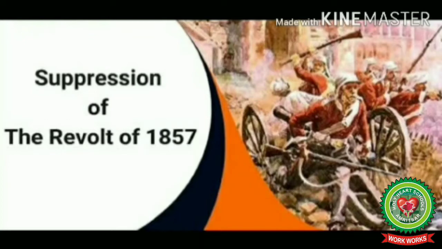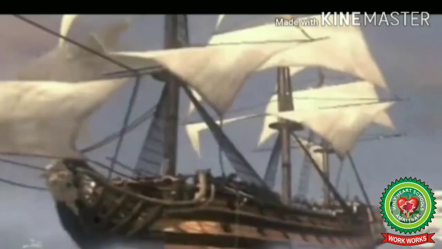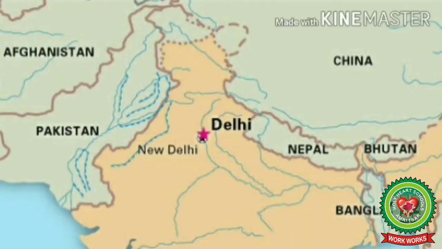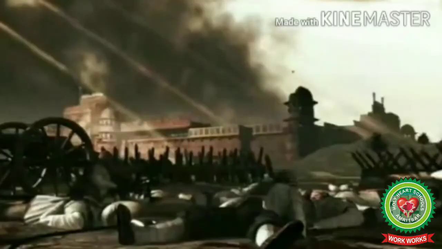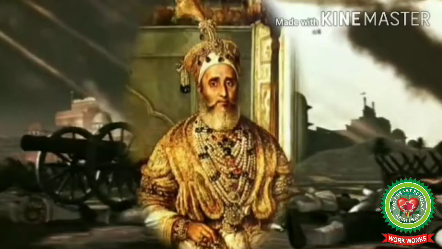Unnerved by the scale of upheaval, the company decided to repress the revolt with all its might. It brought reinforcements from England, passed new laws so that the rebels could be convicted with ease, and then moved into the storm centers of the revolt. Delhi was recaptured from the rebel forces in September 1857. The last Mughal emperor, Bahadur Shah Zafar, was tried in court and sentenced to life imprisonment. Many battles were fought between the Indians and the British. However, the British had to fight for approximately 2 years to suppress the massive forces of popular rebellion.